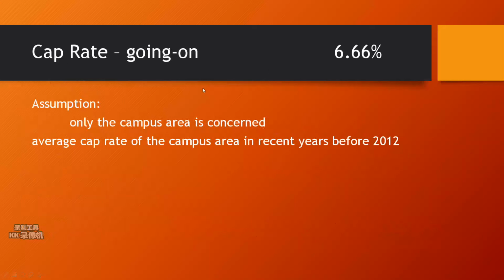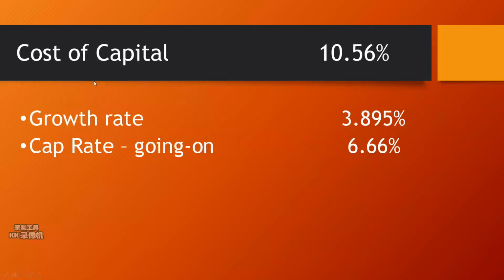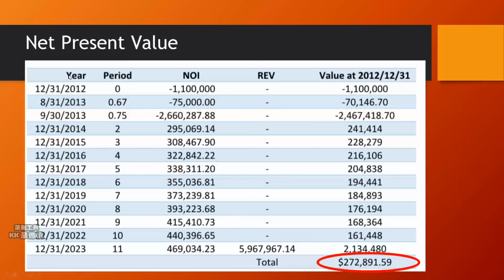For the cap rate, we only refer to the cap rate of the campus area in recent years before 2012, as this area will provide the most convenience for biking and walking to uni. This is 6.66%. The cost of capital is 10.59%, summing up both figures. Then we could generate the net present value, which is 272,891.59. This is positive, indicating that this project is worth investing in. And we could also generate an IRR of 11.56%.